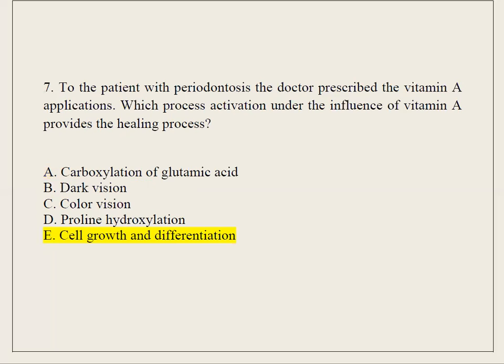7. To the patient with periodontosis, the doctor prescribed the vitamin A applications. Which process activation under the influence of vitamin A provides the healing process? A. Carboxylation of glutamic acid. B. Dark vision. C. Color vision. D. Proline hydroxylation. E. Cell growth and differentiation.